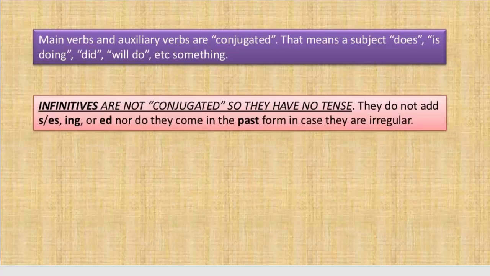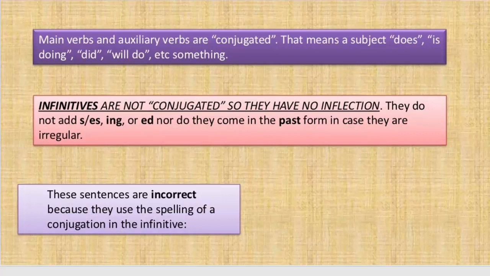Infinitives are not conjugated, so they have no tense. As I mentioned earlier, they do not add s, es, ing, or ed, nor do they come in the past form in case they are irregular. Well, as I mentioned before, infinitives are not conjugated. They do not take the form of any tense. They do not take any suffix such as s or es, ing, ed, or any other suffixes.